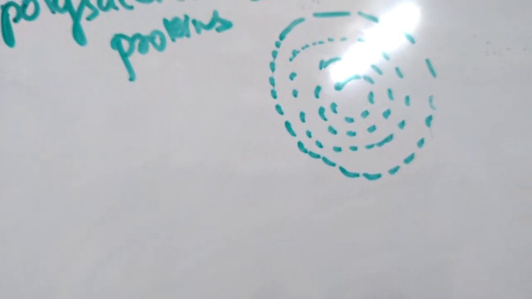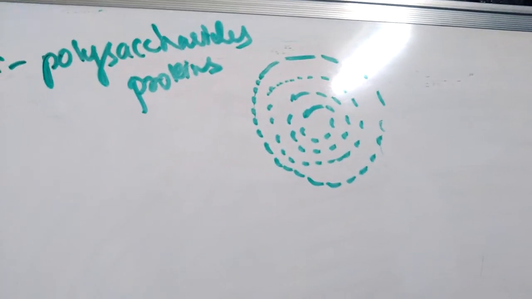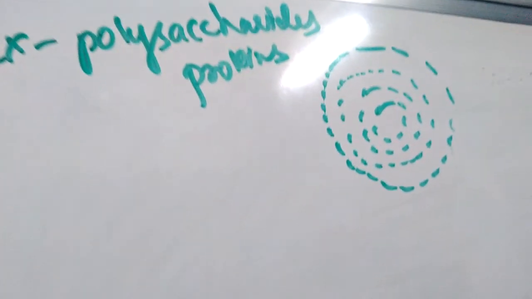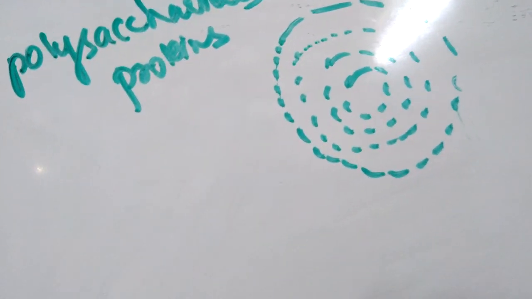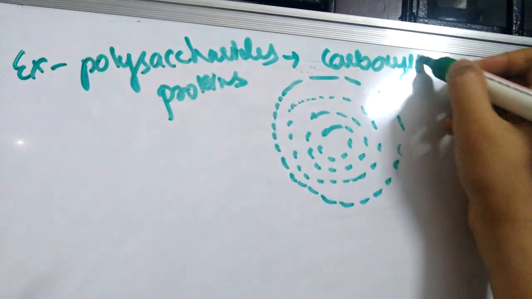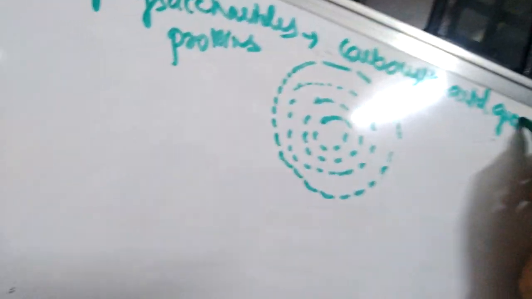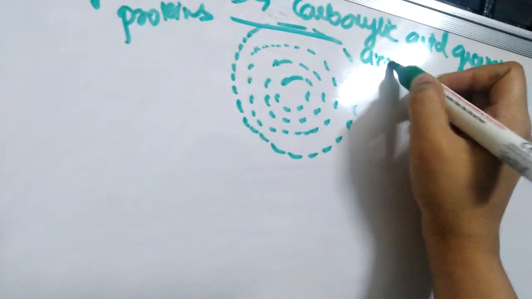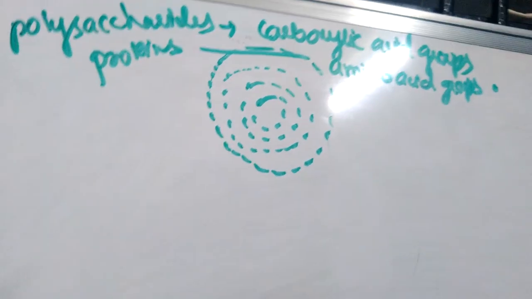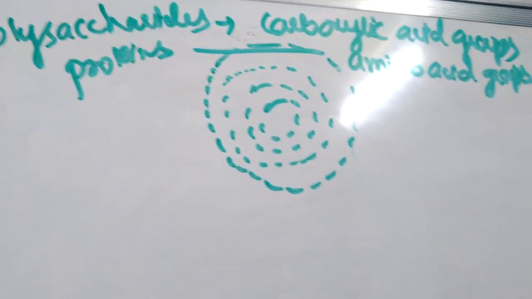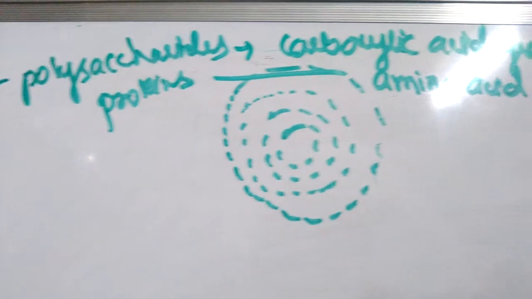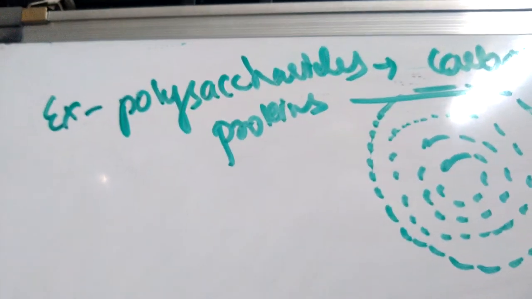An additional effect of these hydrophilic colloids is electrostatic charge repulsion, due to the carboxylic acid groups of polysaccharides and the amino acid groups of proteins.